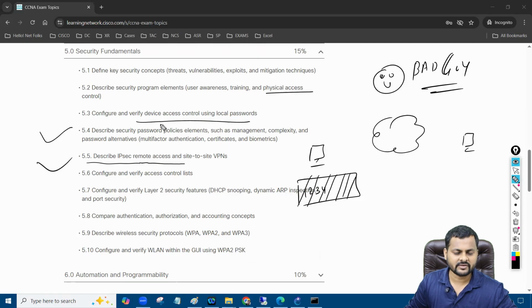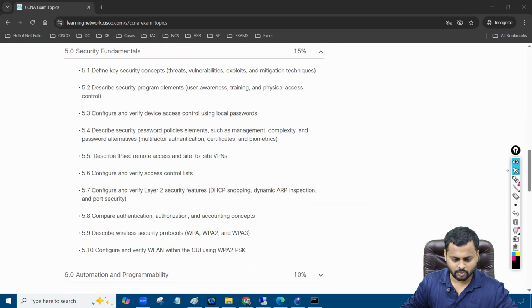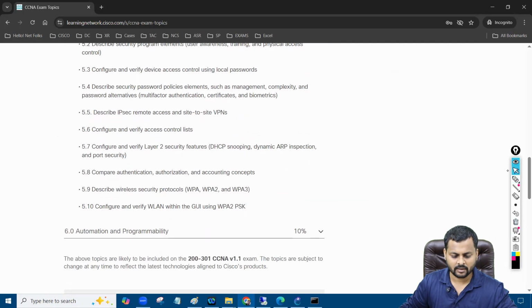Even if not in the examinations, they will ask you the lab for this one. Then after that, we have some security regarding DHCP snooping: how you can enable it, how you can secure your DHCP as well, and how you can secure your dynamic ARP inspection as well. These features are very important for the DHCP protocol.